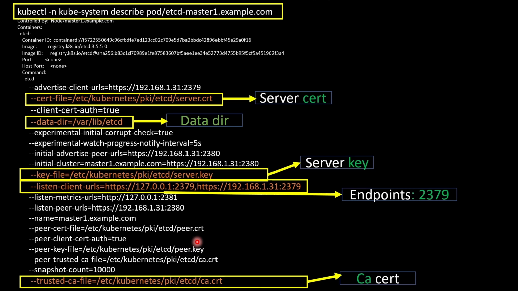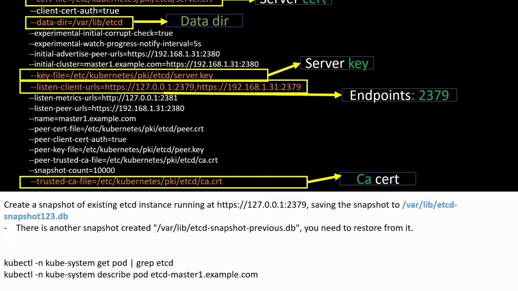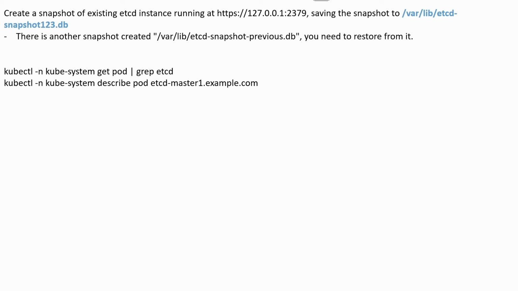Now people will get confused between the CA cert file and the server cert file. How do you remember this? The CA cert file is the trusted CA file. The other cert file is the server cert file. I hope this is clear for you. Now we have all this information.